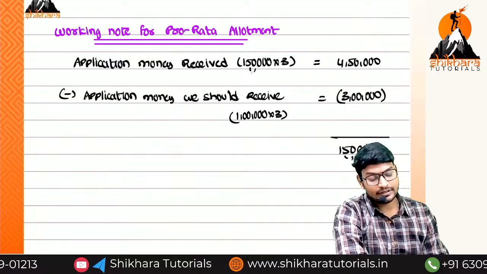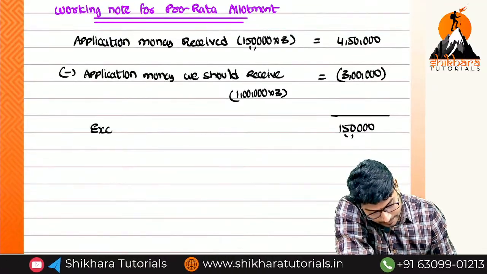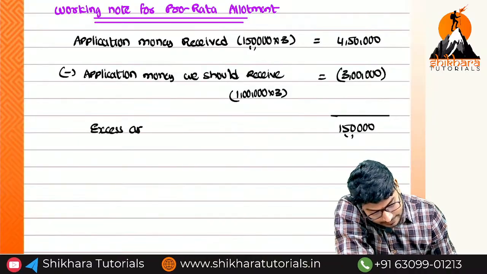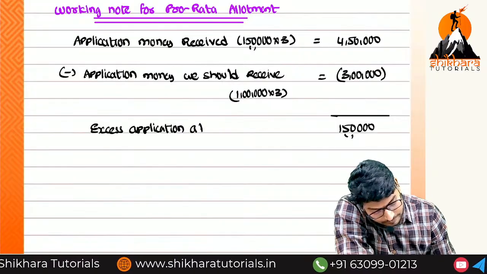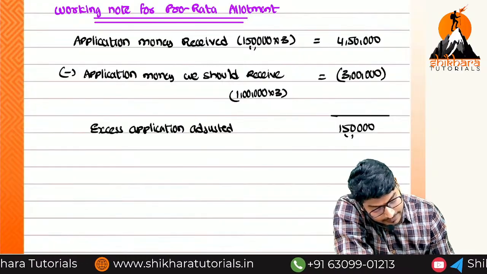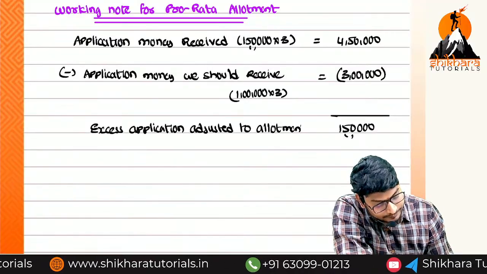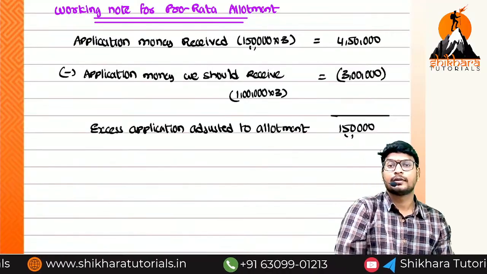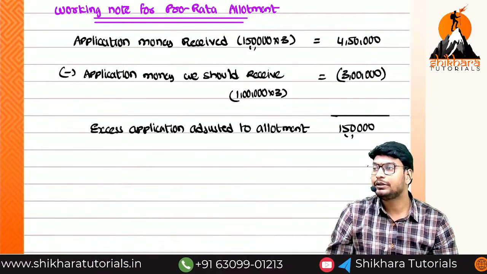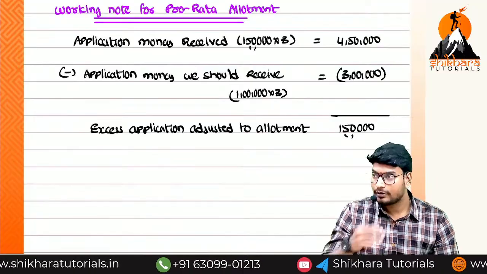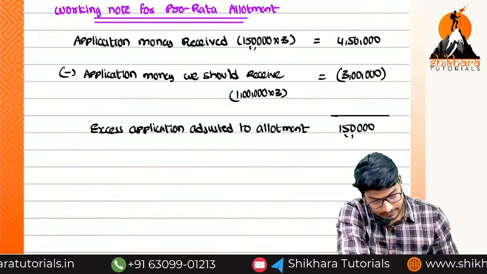The meaning of this 1,50,000 is excess application money adjusted to allotment. Can you say the due at the time of allotment is 1 lakh into 3 or 1,50,000 into 3? 1 lakh into 3. So minus due on allotment.